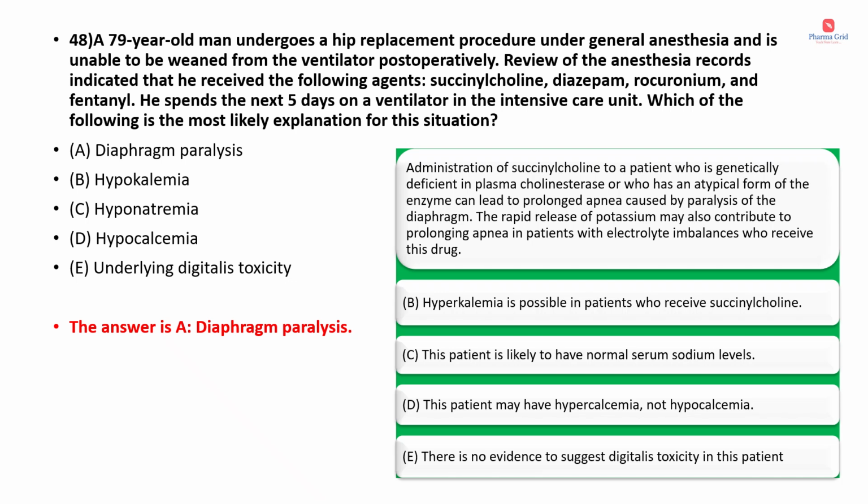Option B is given as hypokalemia, but hyperkalemia is possible in patients who receive succinylcholine. Option C is given as hyponatremia. This patient is likely to have normal serum sodium levels. Option D is given as hypocalcemia, but this patient may have hypercalcemia, not hypocalcemia. For option E, there is no evidence to suggest digitalis toxicity in this patient. Hence came the answer as option A, that is diaphragm paralysis.